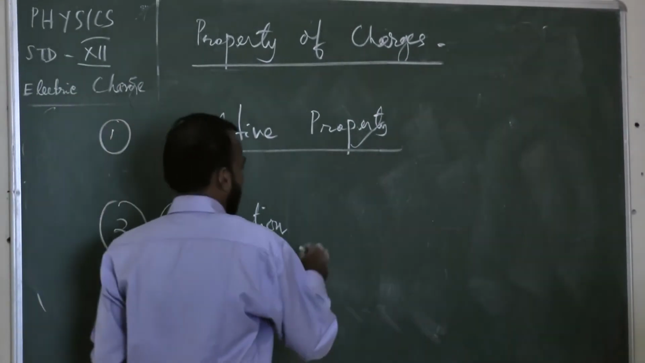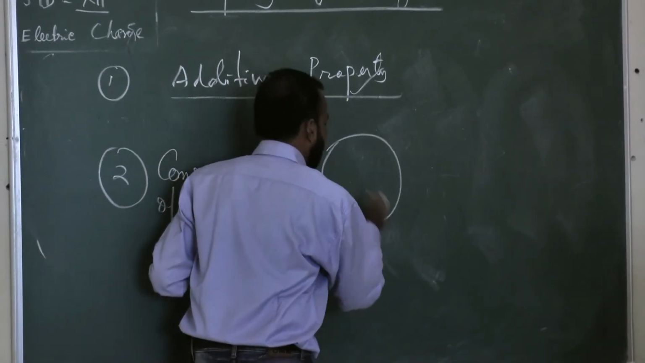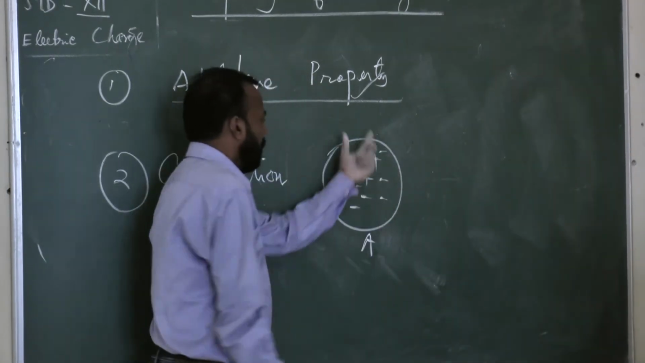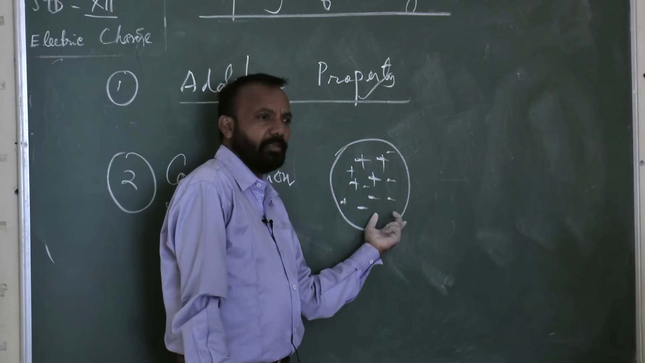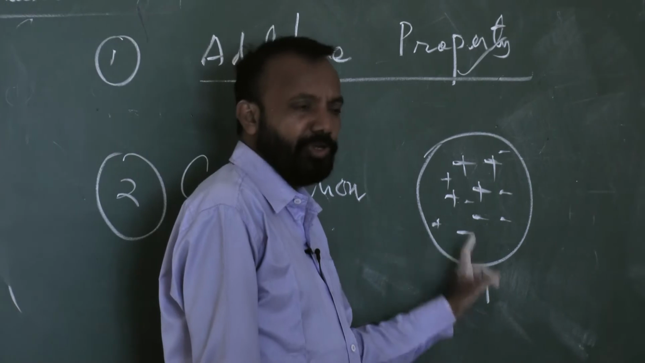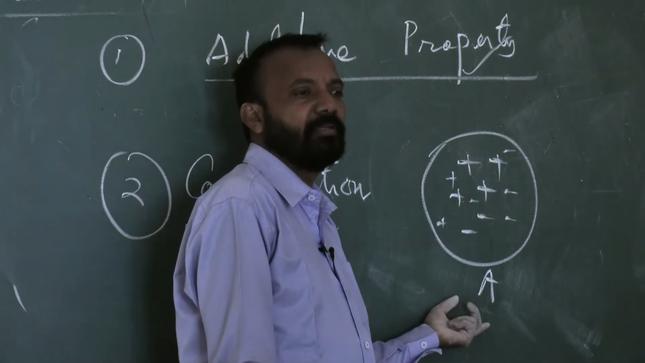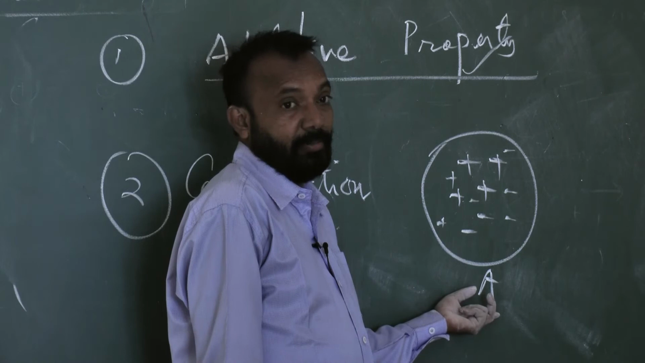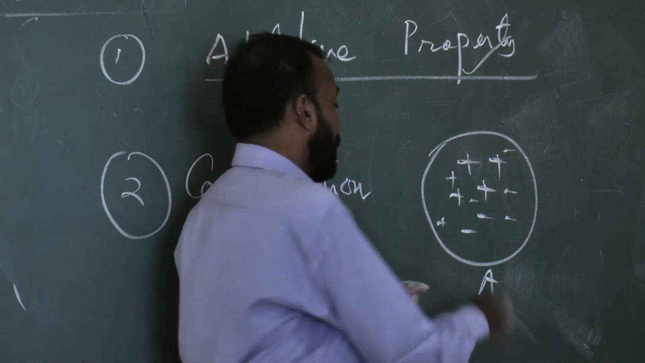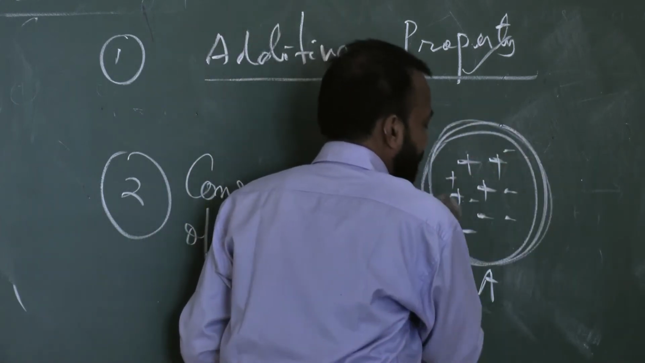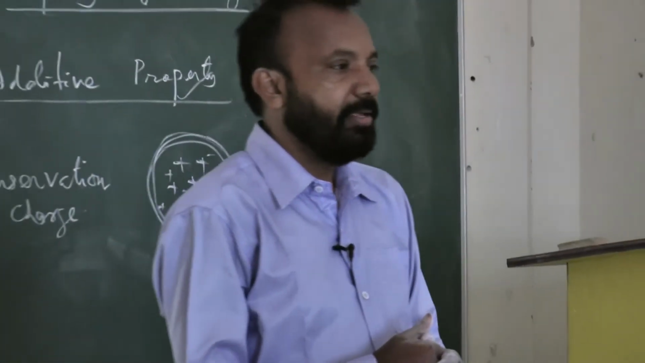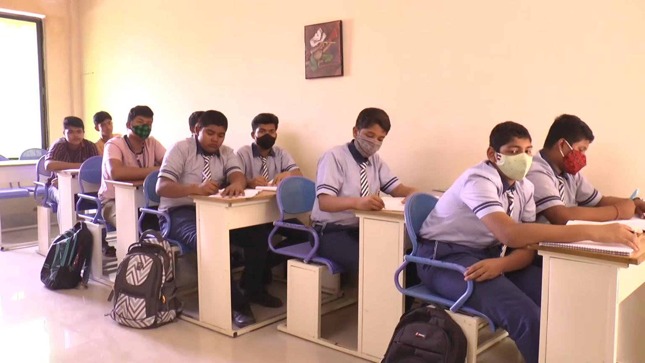Suppose I have a body A and it has some charges. Whatever amount of charge is present in this body, it will remain constant, it will remain conserved, due to any action or reaction taking place by any means. The total charge present in this body will remain the same, remain conserved. So that's why we can say there is a conservation of charge.